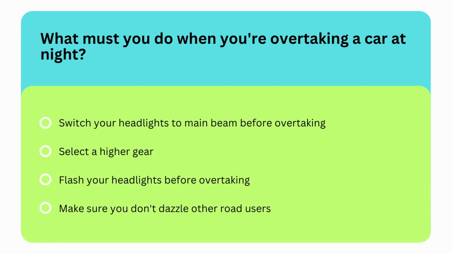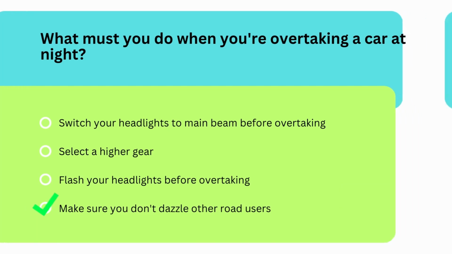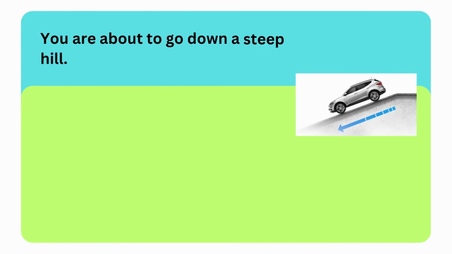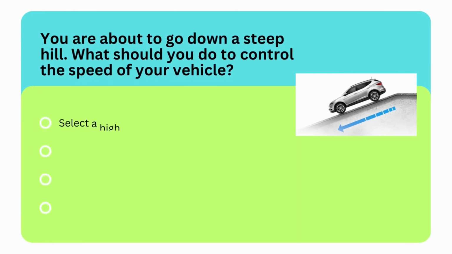So the correct option is last option. You need to make sure that you don't dazzle anyone. Next question is, you're about to go down a steep hill. What should you do to control the speed of your vehicle?